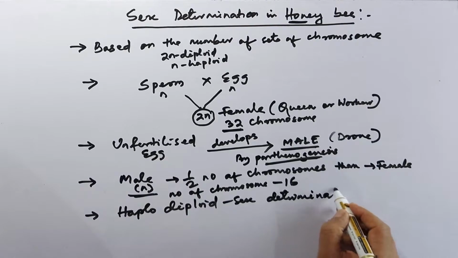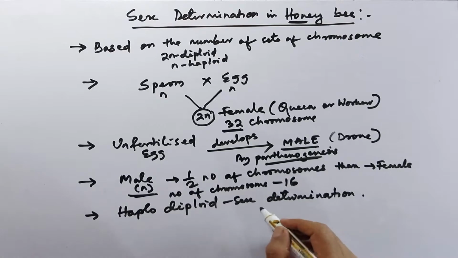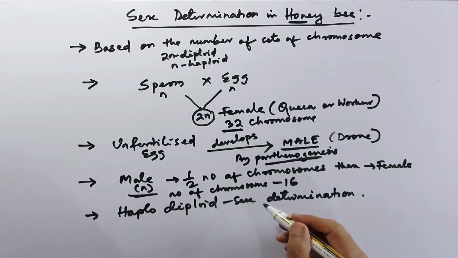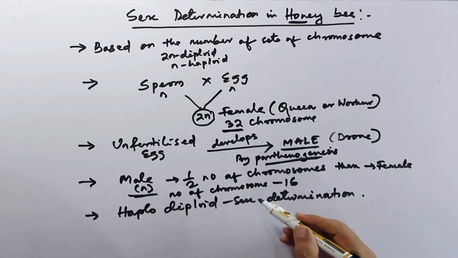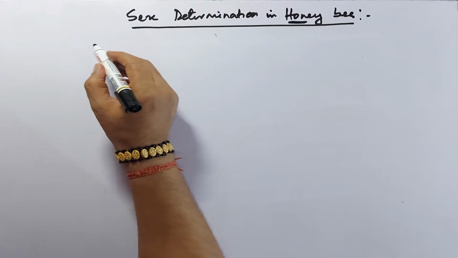Now we will discuss a very interesting phenomenon here. The main thing is that the male does not have a father and thus cannot have a son, but has a grandfather and grandson. So now we will discuss how this occurs.